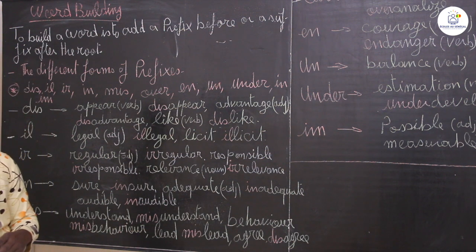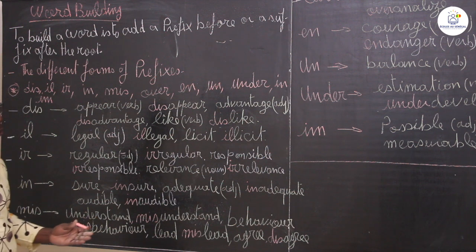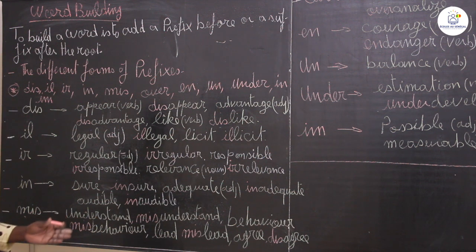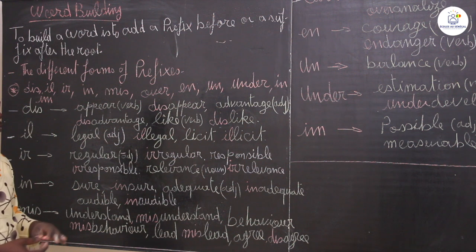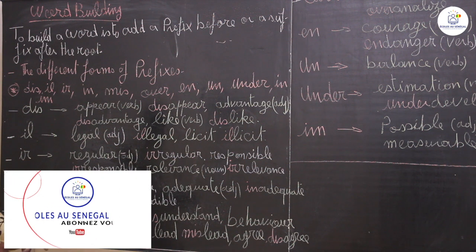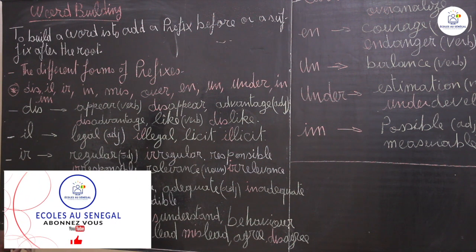If you want to build an adjective, a noun, for example, an adverb, you see, you have to add a prefix or a suffix to have the grammatical meaning of the word.